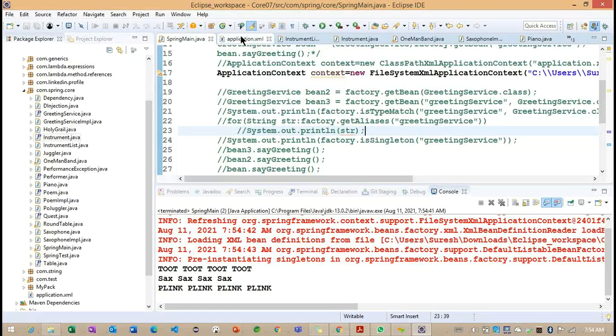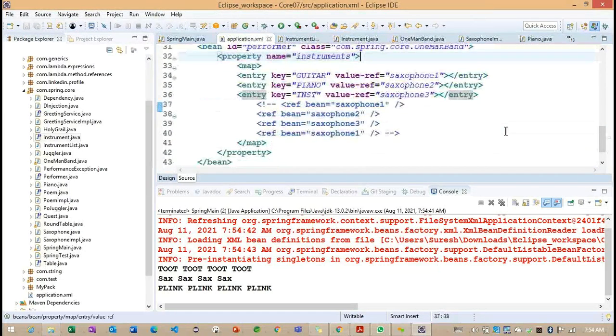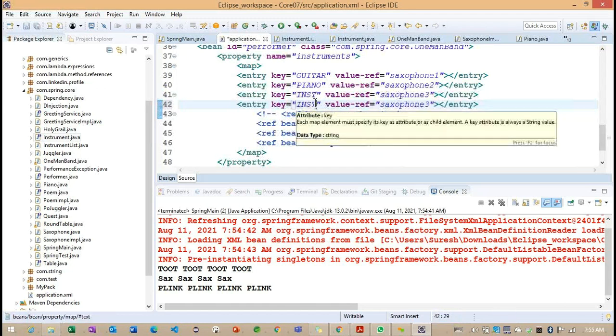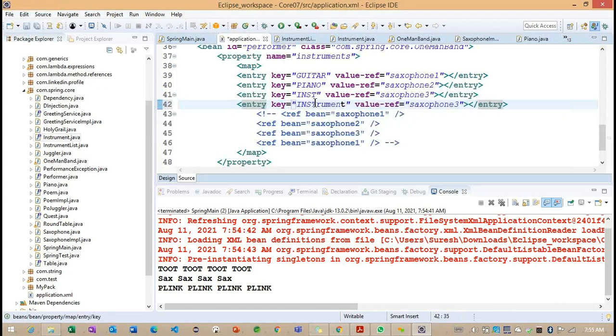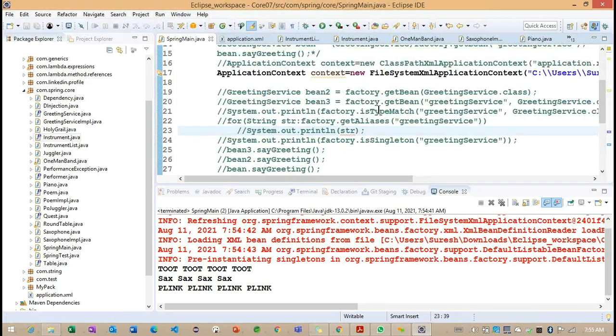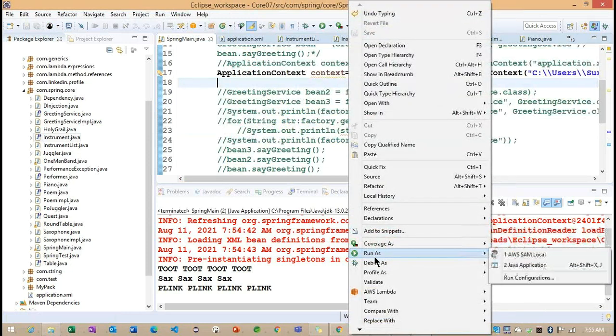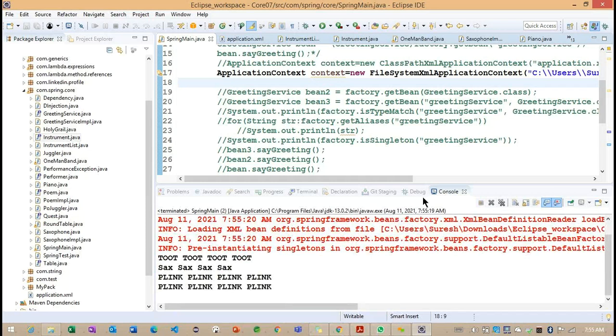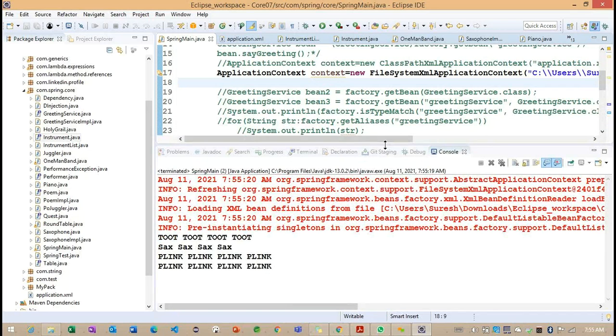So for example, if I'm going to add one more record here, now we'll try to run the same example. So how it's going to work? Now you can see, so we are getting 4 objects here.